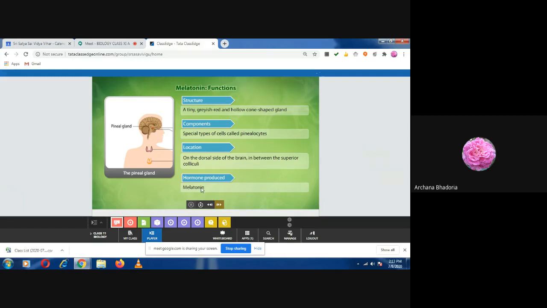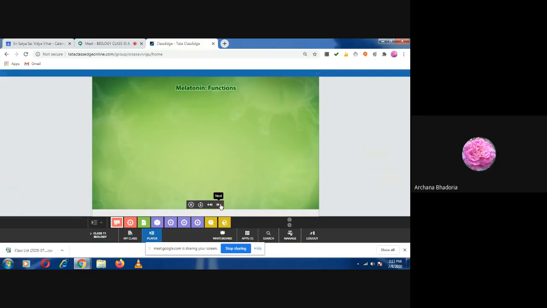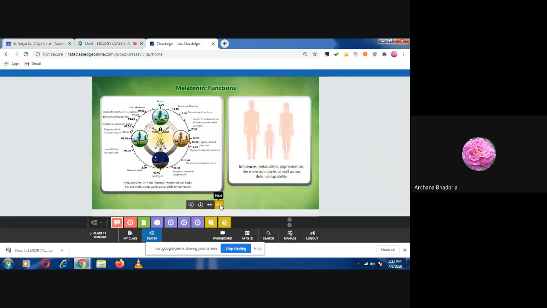And the hormone which it secretes is known as melatonin. Noted, everyone? Yes, ma'am. Okay. So the name of the hormone is melatonin. Now, what are the functions of this melatonin hormone? It's a very small gland, and we think that it is of no significance.